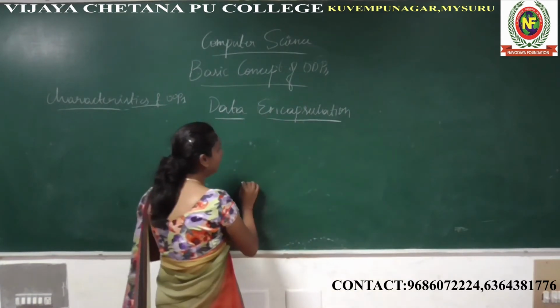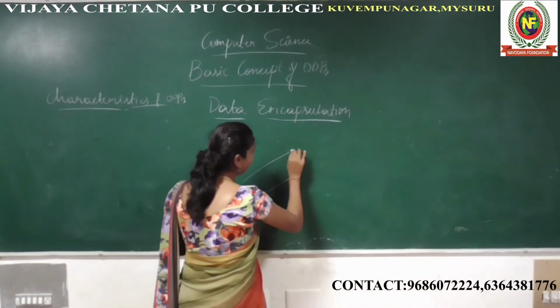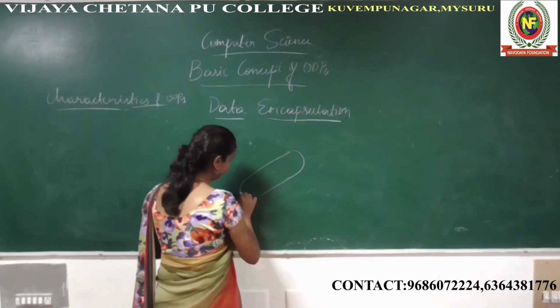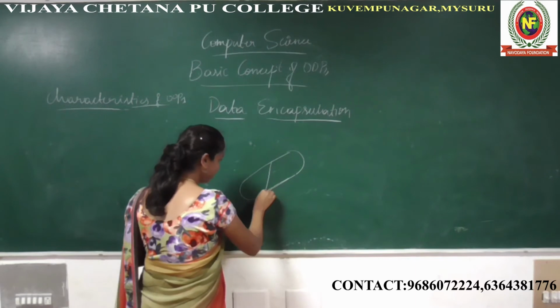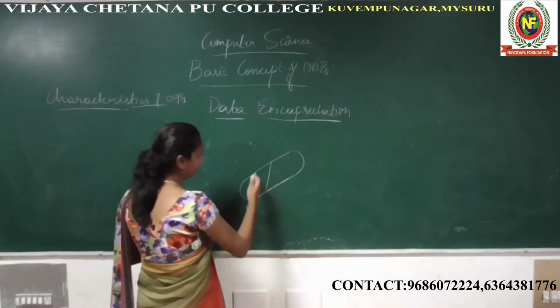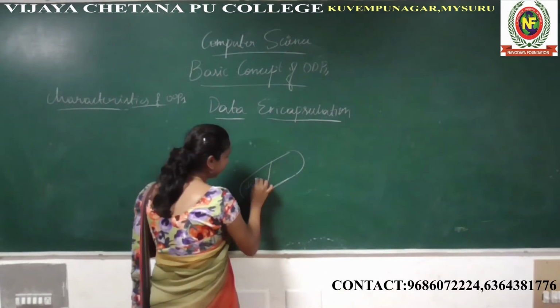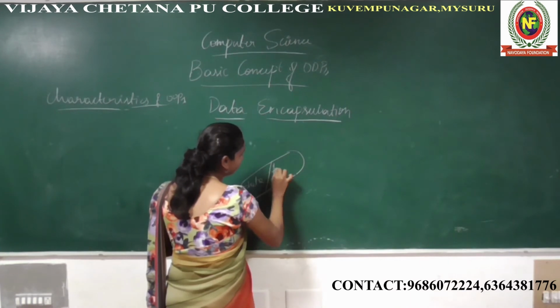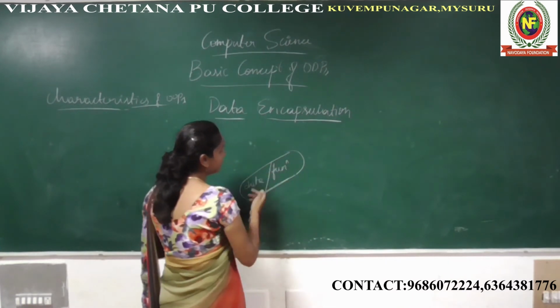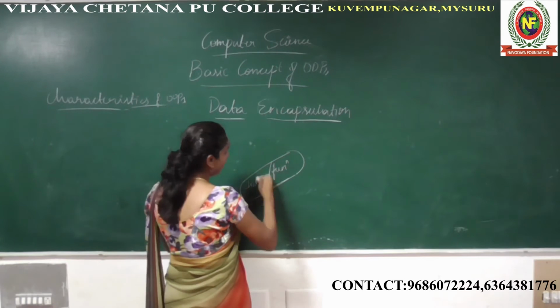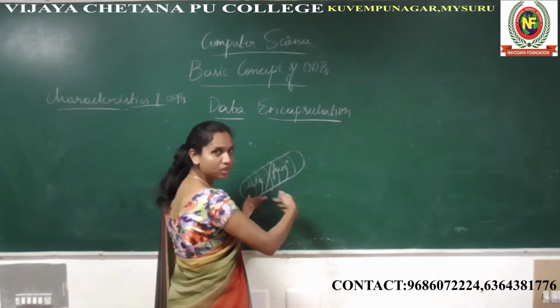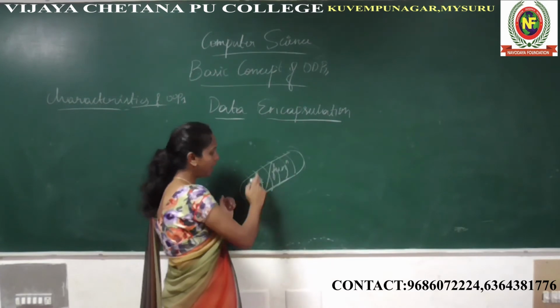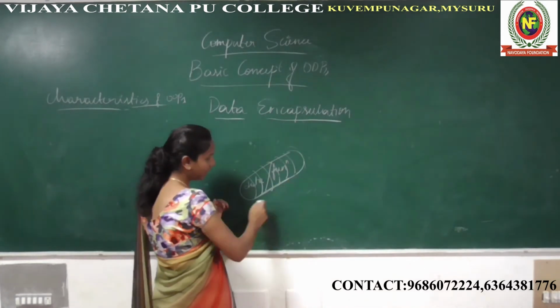For example, take one box, anything. Here we have two different forms. One contains the data, another one contains the function. This data and function wrapped within this box, which means we are hiding this data and function as a single unit.